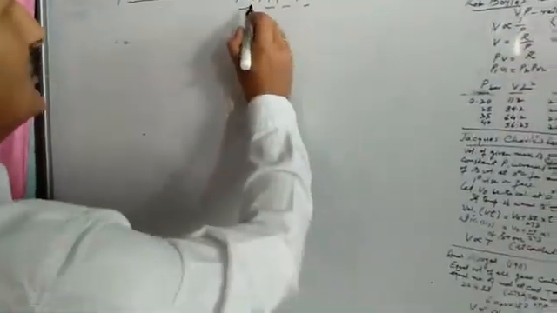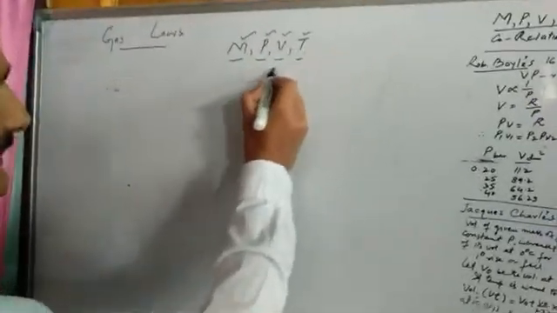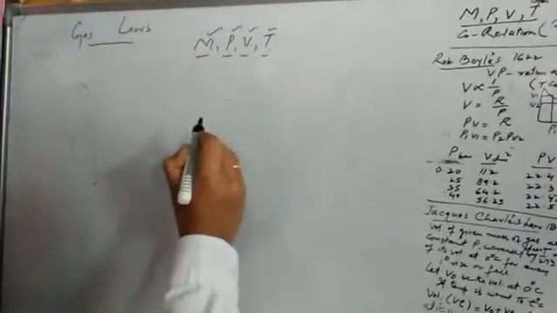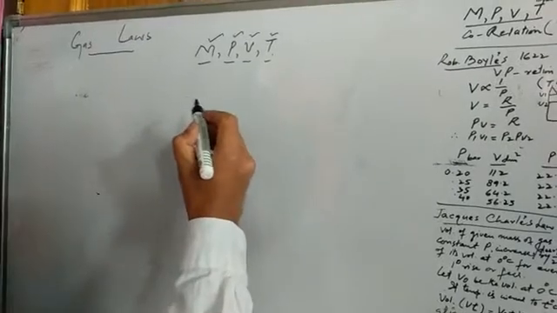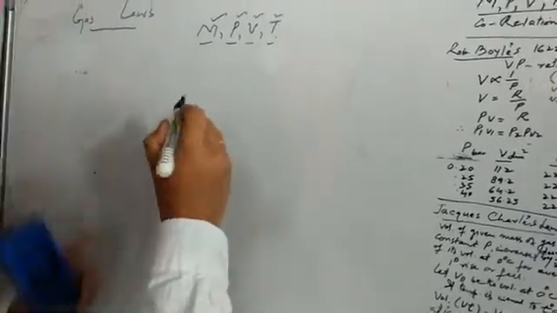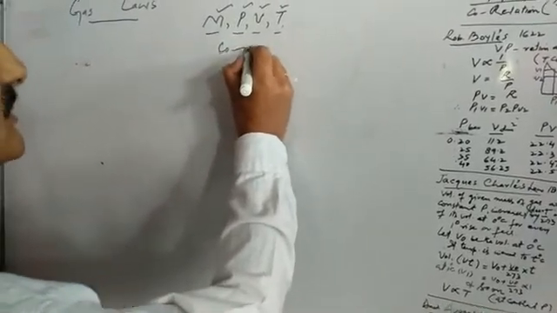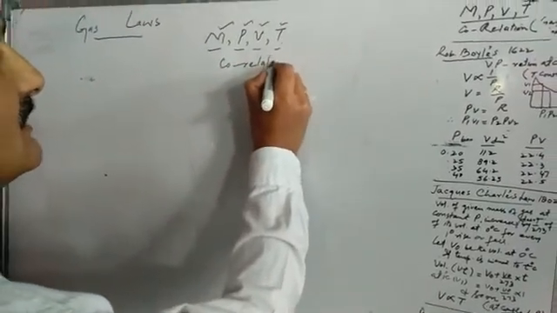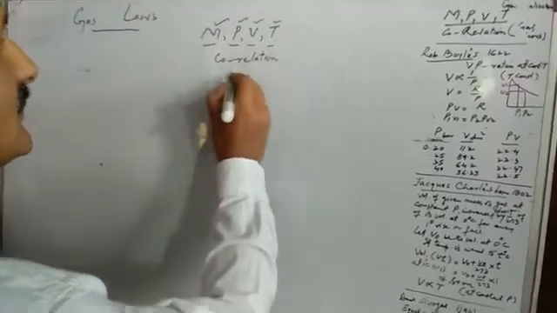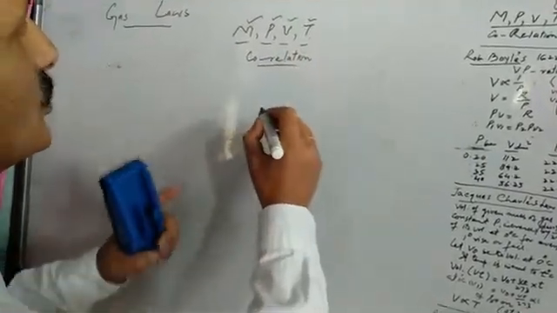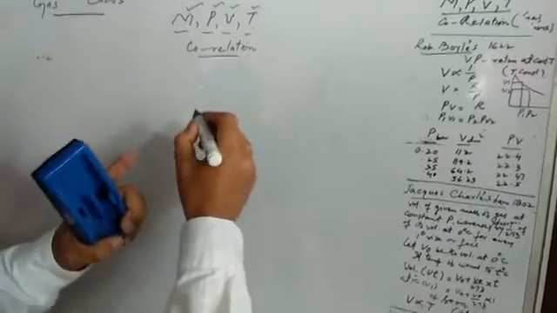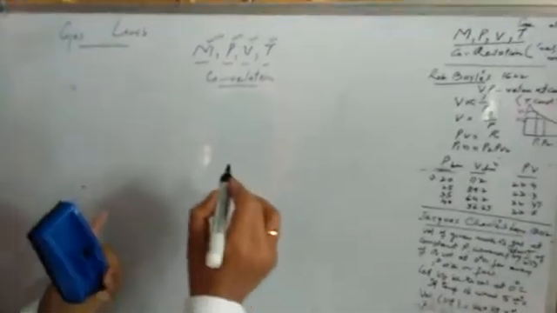Now, taking into consideration these measurable properties, many scientists on one occasion or the other have given certain correlations between these measurable properties. And those correlations later turned into generalizations.